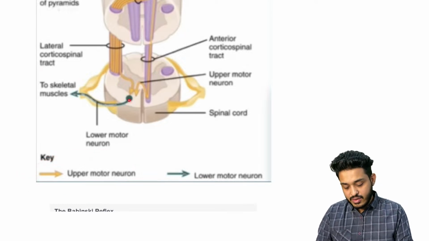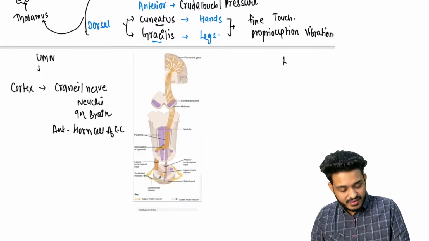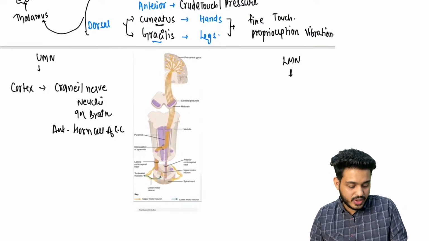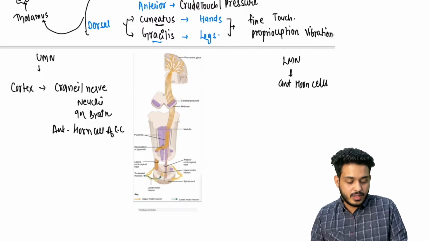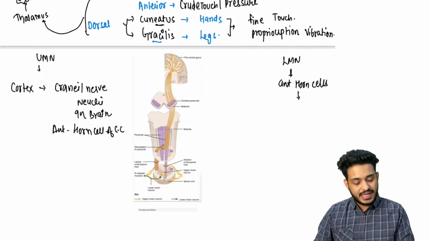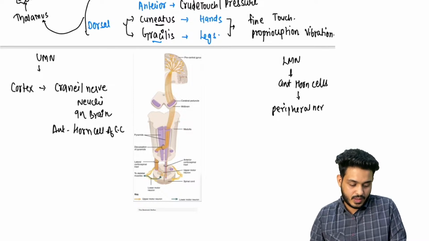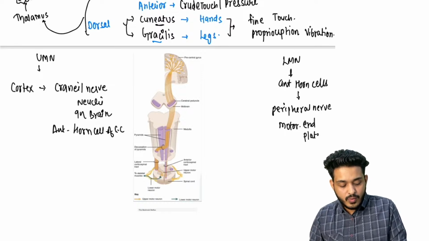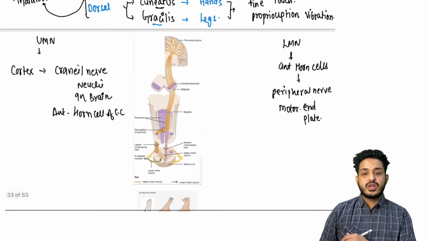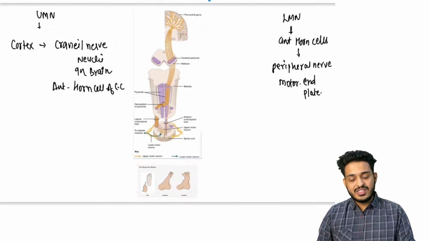From the anterior horn of the spinal cord, it goes to the peripheral nerves. So this is going to be your lower motor neuron. So from the anterior horn cells to all the peripheral nerves, to the motor end plate, to the effector organ, this is going to be your lower motor neuron. Right? And this test that we are performing in the hospital is known as the Babinski test.